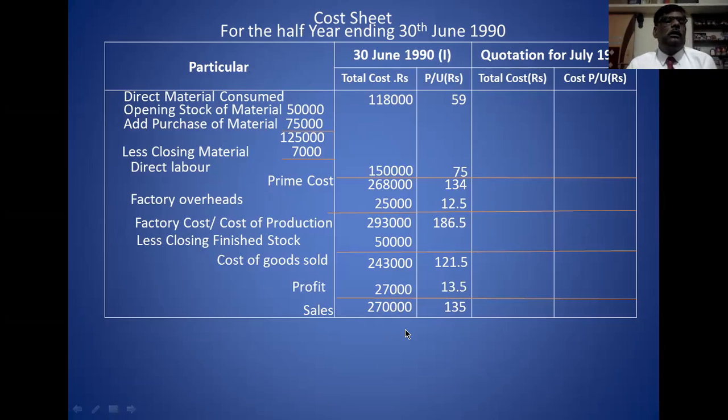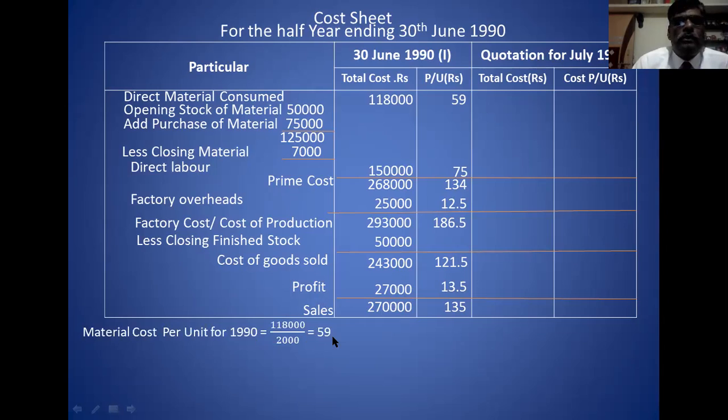This is the actual for the first period. And now we estimate or calculate the estimate for the quotation for July 1990. To provide a quotation, we estimate for the next period. So material cost per unit is 59. It is already calculated there. And material cost for July 1990, the second period,